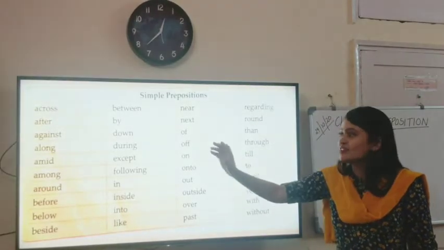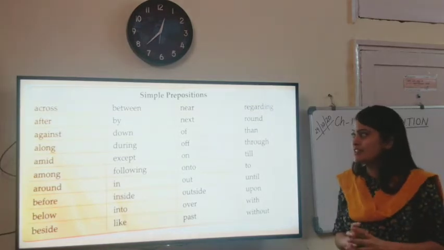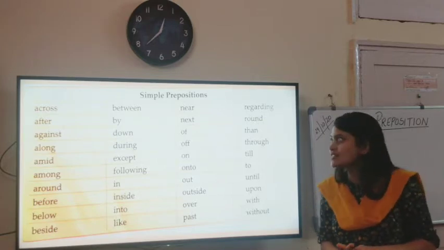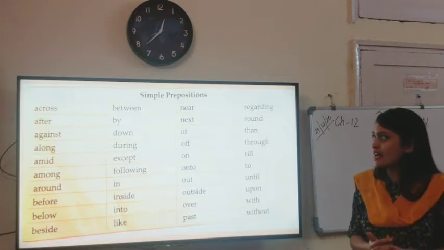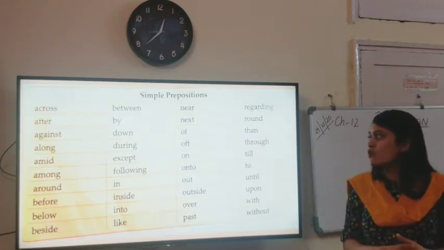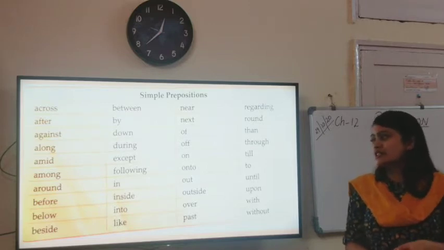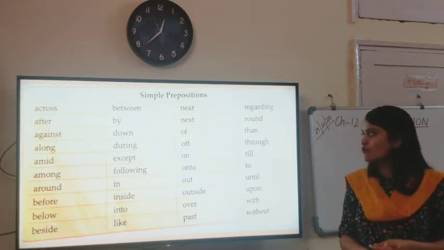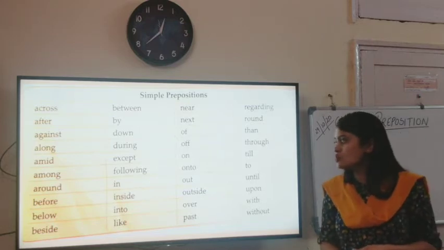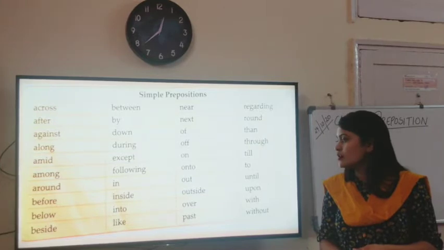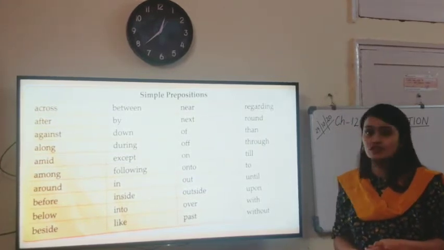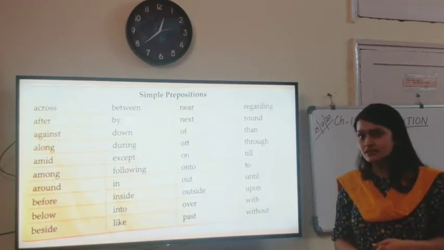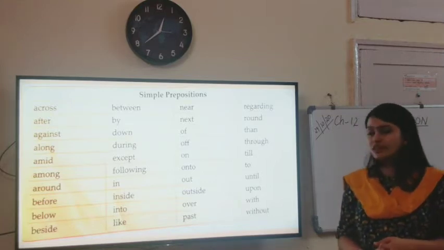Across, after, against, along, amid, among, around, before, below, beside, between, by, down, during, except, following, in, inside, into, like, near, next, off, on, onto, out, outside, over, past, regarding, round, then, through, till, to, until, upon, with, without.